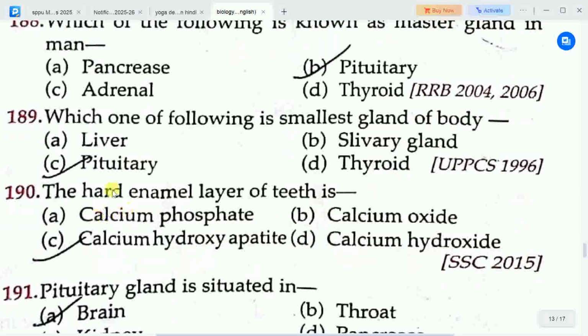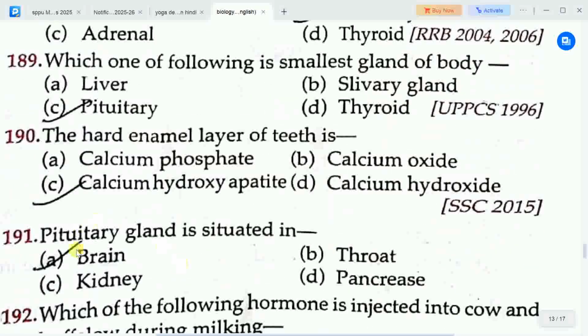Next question is, the hard enamel layer of teeth is? Options are A. calcium phosphate, B. calcium oxide, C. calcium hydroxyapatite, D. calcium hydroxide. Correct answer is option C, calcium hydroxyapatite. So the hard enamel layer of teeth is calcium hydroxyapatite.